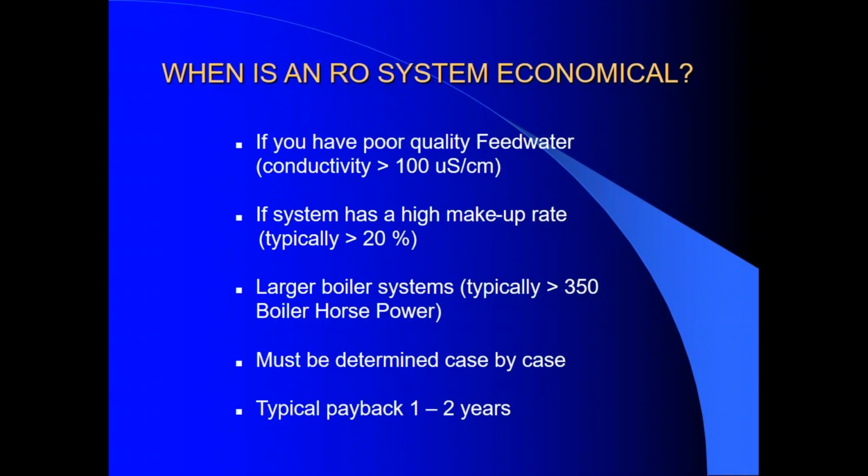Reverse osmosis can be economical if you currently have poor quality feed water, such as a conductivity over 100 microsiemens. If your system has a high makeup rate, typically greater than 20%, and if you have a boiler that is 350 horsepower or greater, these are all things to look for in an economical use of RO. The economics must be determined on a case-by-case basis. If reverse osmosis is determined to be economical, the payback period is typically around 1 year, but sometimes up to 2 years.